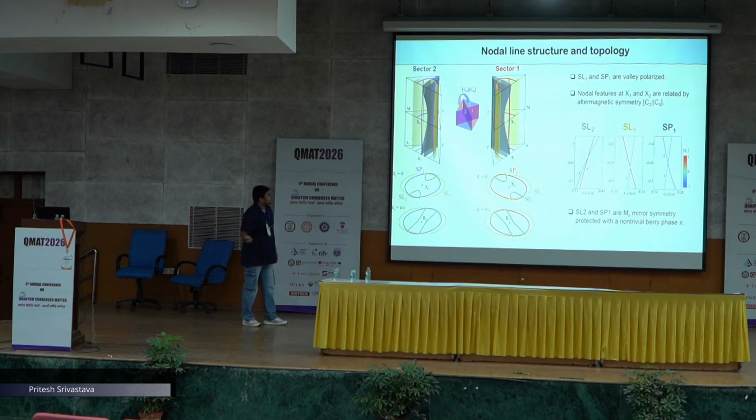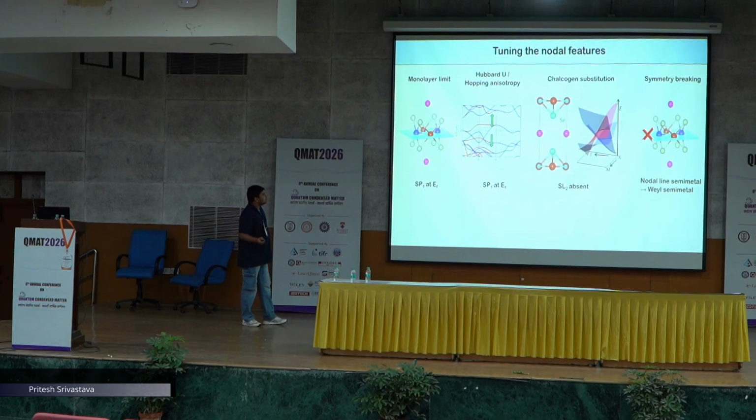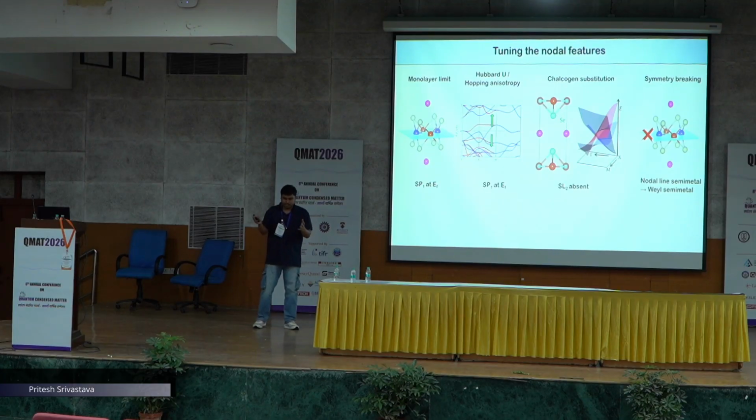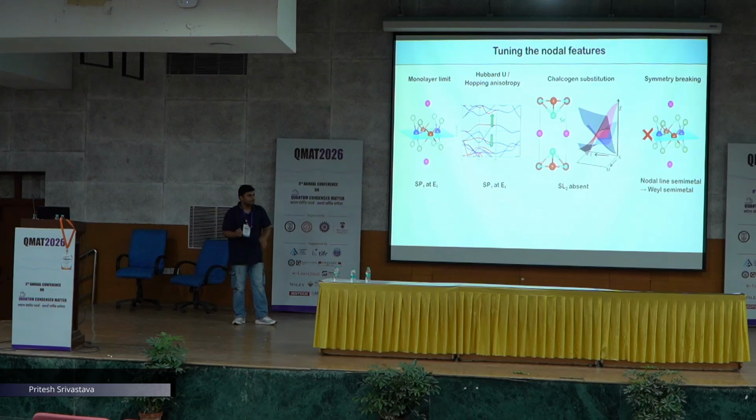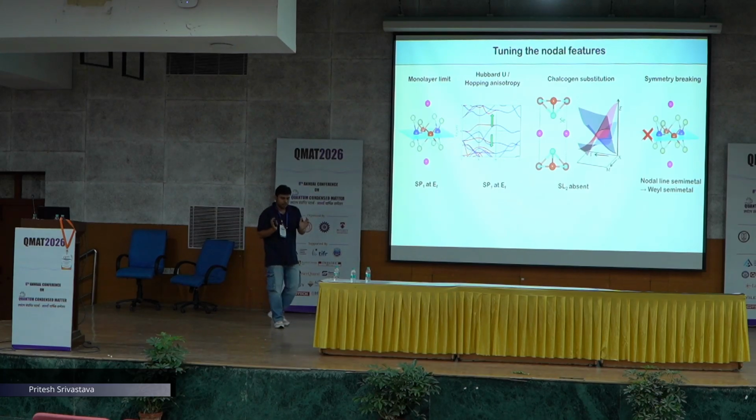Now, we have multiple features just near the Fermi level. Can we isolate these spin polarized nodal lines near the Fermi level, so that we can obtain a topological feature which is spin valley polarized? There are multiple ways we can tune the system and its topology, and each leads to a lot of different effects.